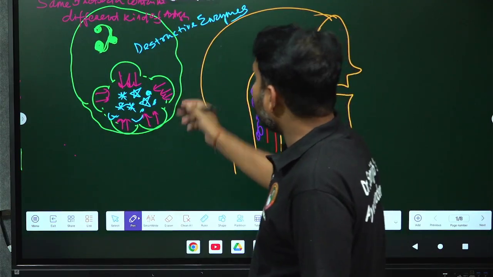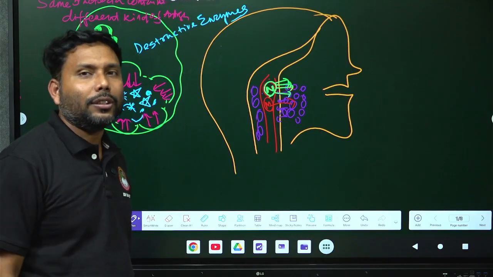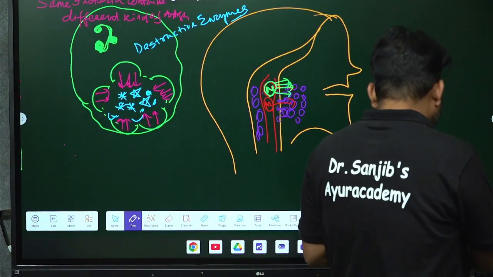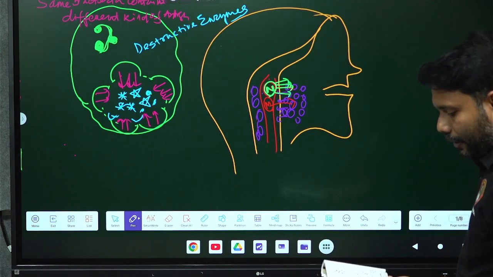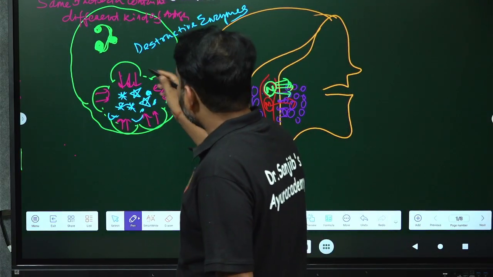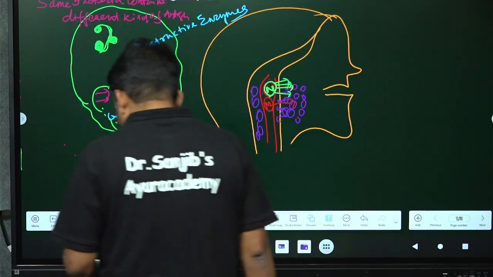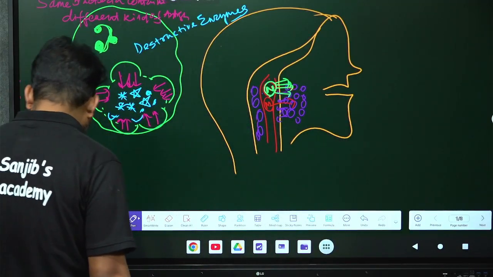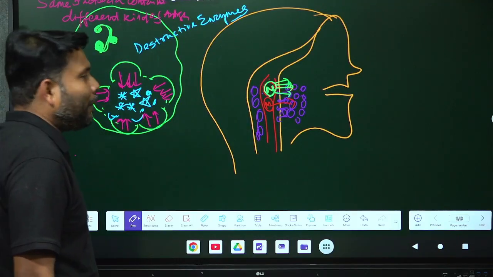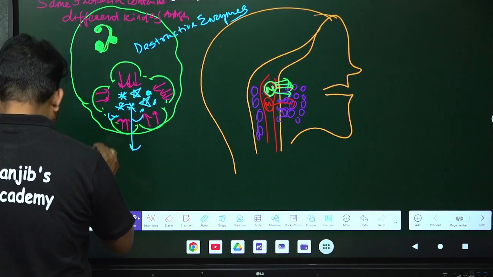You mean these antigens will come to the lymphoid headquarters. We have many lymphoid headquarters, so these antigens will come to the lymphoid headquarters, and these antigens drain through the lymphatics and go down to the lymph nodes where there are lymphocytes. So the main thing is that the free antigens now drain through the lymphatics and go down to the lymph nodes where there are lymphocytes. Okay, getting my point? So now let me write, note it down.